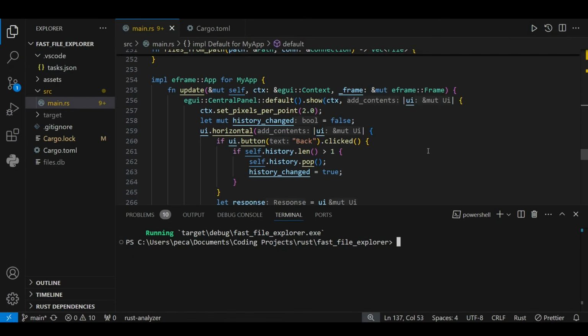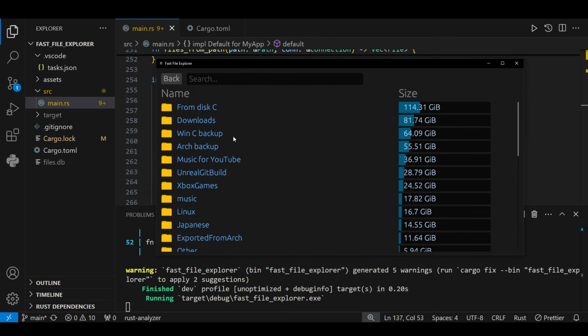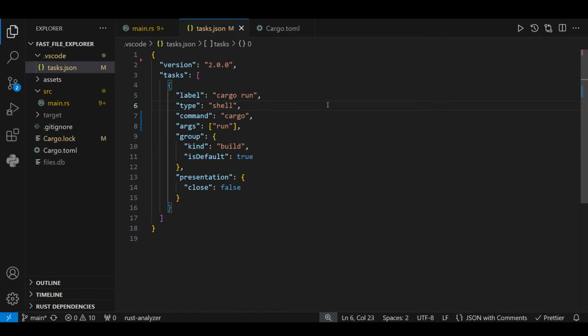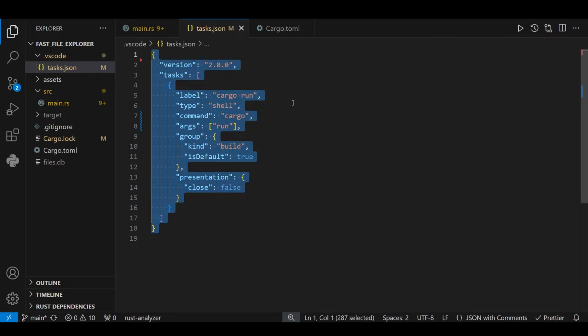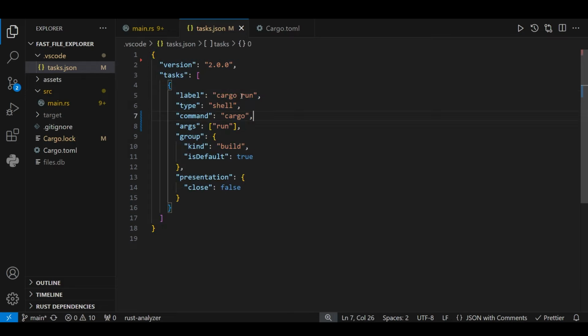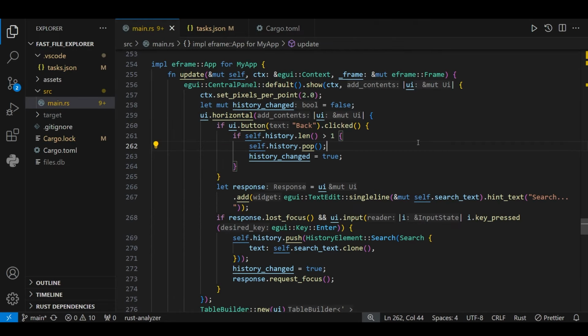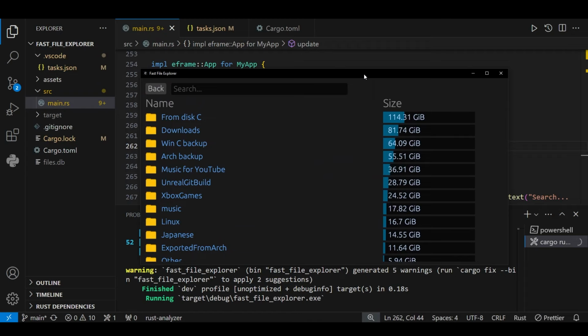To run the code you've written, you have to type cargo run and hit enter, and it automatically compiles and runs the exe. It's really annoying to have to write cargo run every time, and to not have to do that, I finally learned about VS Code tasks. I created a task that will run the cargo run command and set a key binding to running this particular task. Now every time I want to run my code, I just hit Ctrl+Shift+B and it automatically runs it.